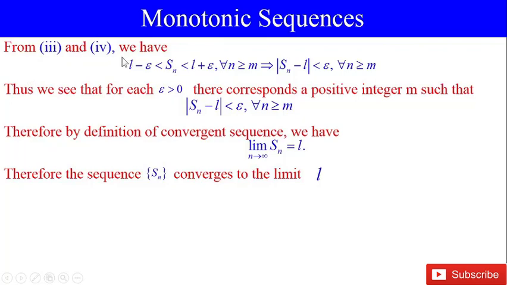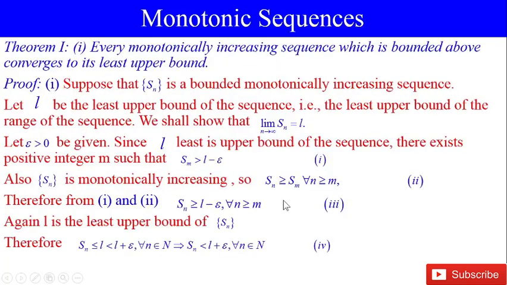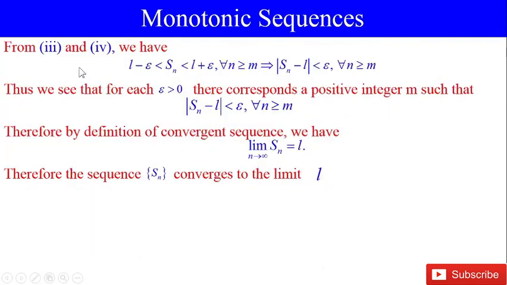From 3 and 4, we have L minus epsilon less than Sn less than L plus epsilon for all n greater than or equal to m. This implies that modulus Sn minus L is less than epsilon for all n greater than or equal to m.